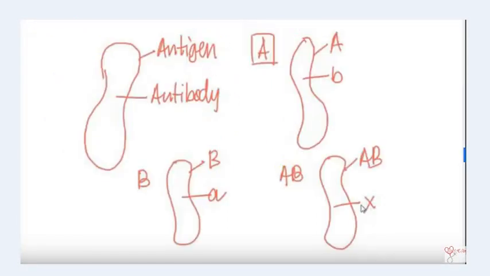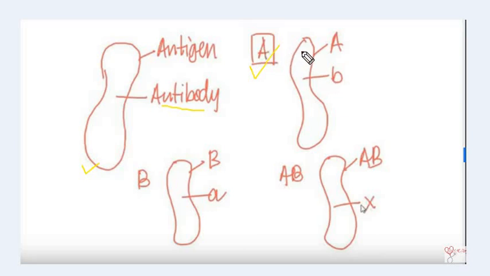This is a blood cell, RBC, and on the surface of RBC antigen is present, and inside RBC or in the plasma antibody is present. Suppose your blood group is A. This means that your antigen is A, and what will be your antibody? Antibody is always opposite to antigen. If your antigen is A, then antibody will be B.